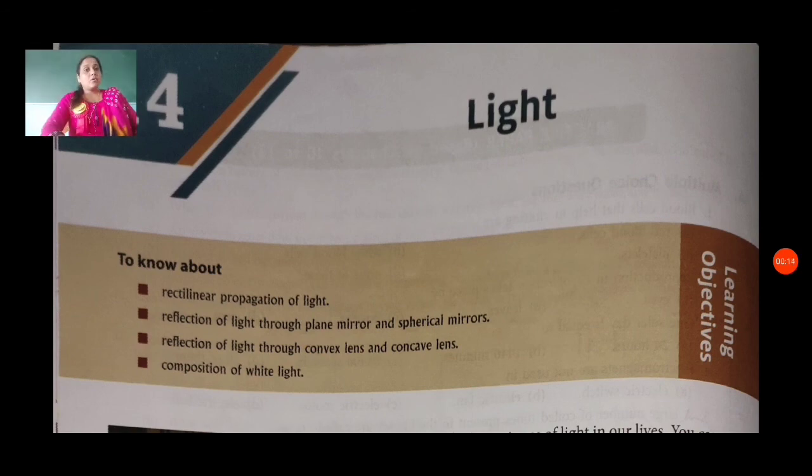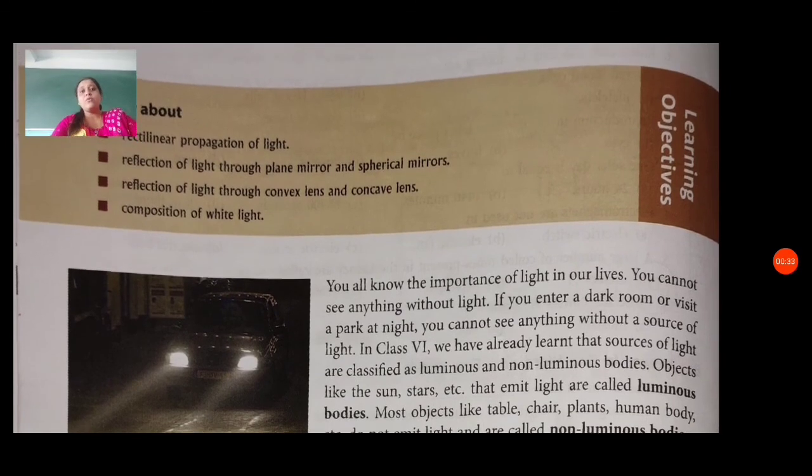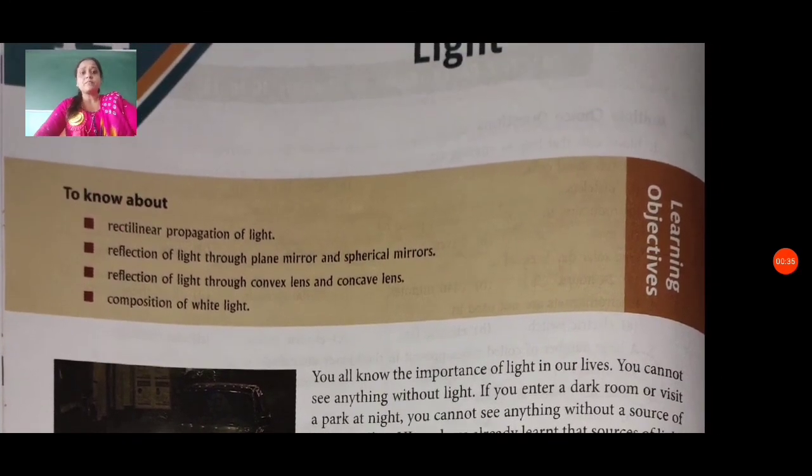Without light we cannot see anything at night, because during the day it is possible because of the light of the sun. We can see anything around us because of the light of the sun. But at night, we do not have that light.